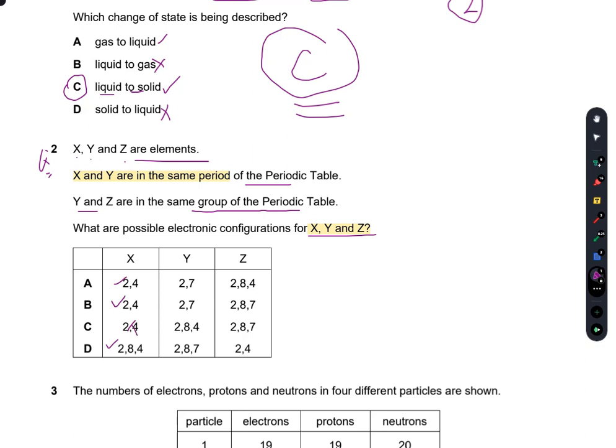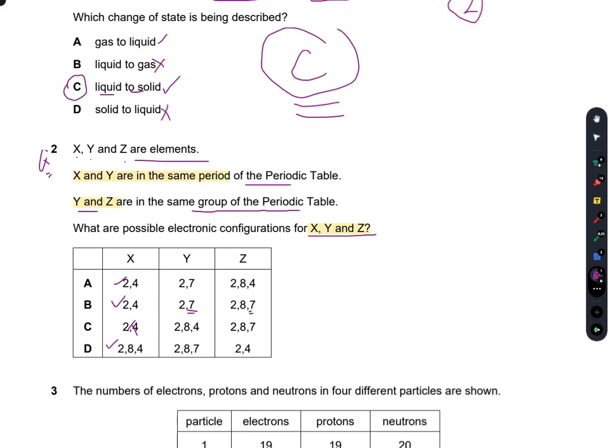The second thing is that Y and Z are in the same group of the periodic table, which means that they will have the same number of outermost electrons. B is true, because in Y the outermost electrons are 7, and similarly in Z they are 7.